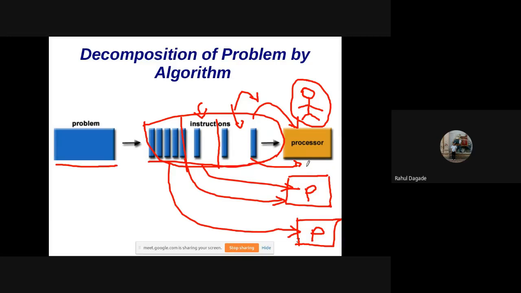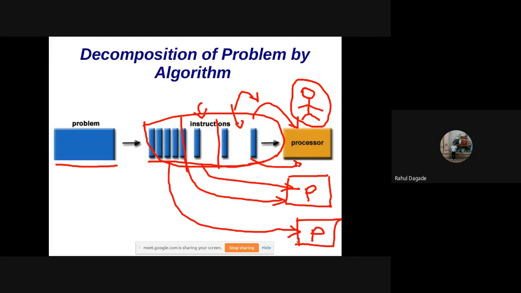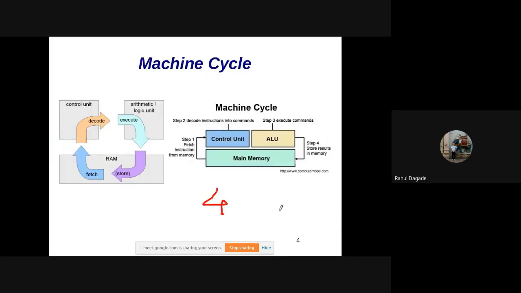So part of data can be given to one processor, part of data can be given to another processor. Now, we all know that the instructions are executed in 4 cycles. It is called 4-cycle execution. Now let us see that 4-cycle execution.